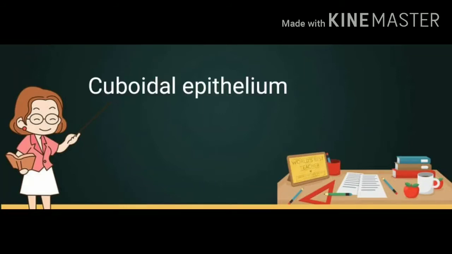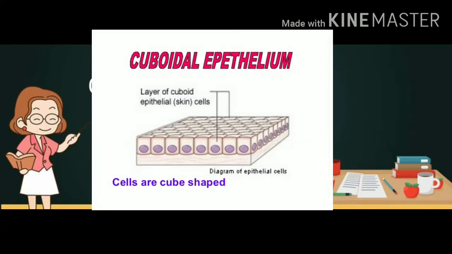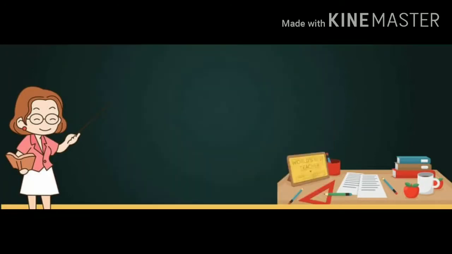As the name suggests, cuboidal epithelium is composed of cube-like cells of almost equal height and width. As you can see in the picture, the cells of cuboidal epithelium are cube-like.